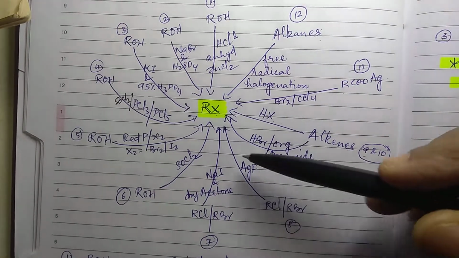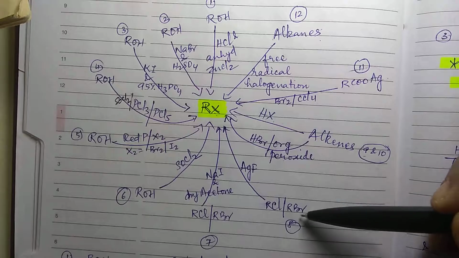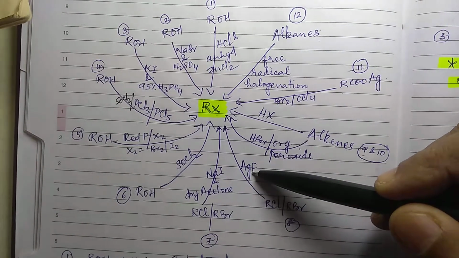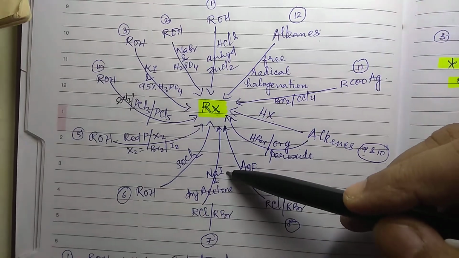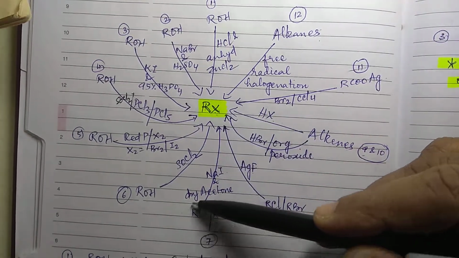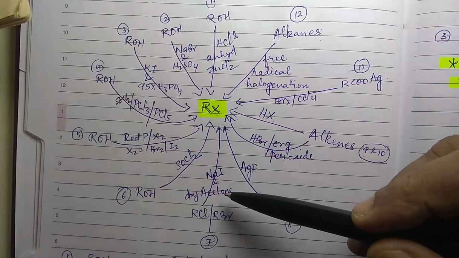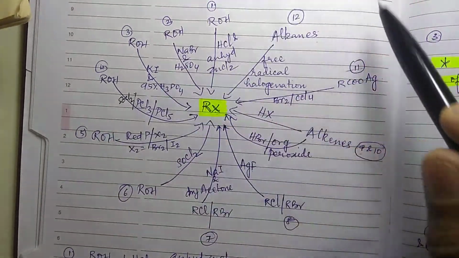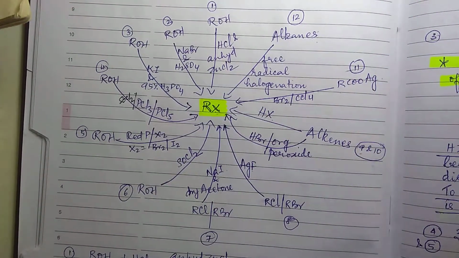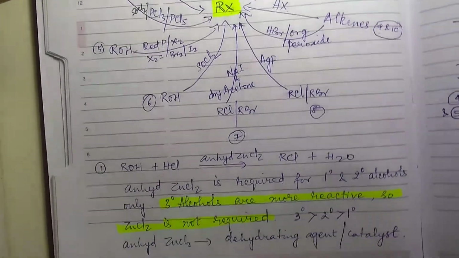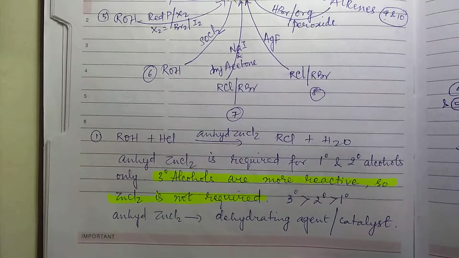And then you can also prepare fluoroalkane from haloalkane, that is chloro or bromoalkane. Then again you can prepare iodoalkane from RCl or RBr by treatment with sodium iodide in the presence of dry acetone. So this is about the preparation of haloalkanes, right? Individually I have explained everything, and the notes have also been given to you already. Please, dear children, go through it.